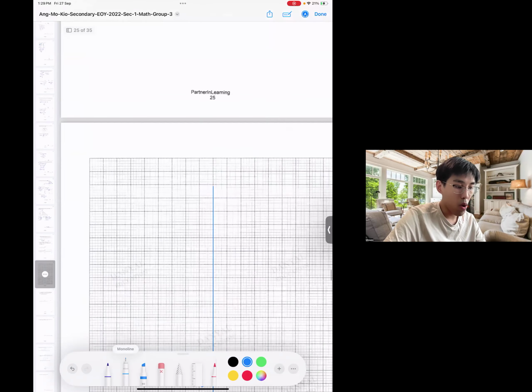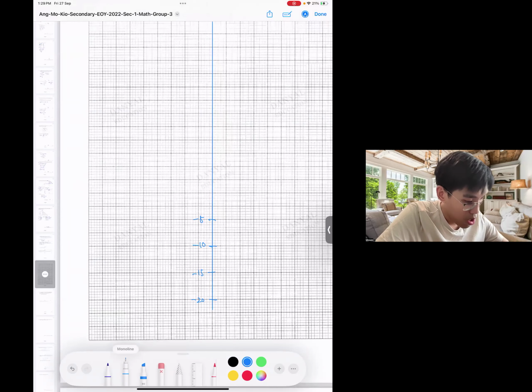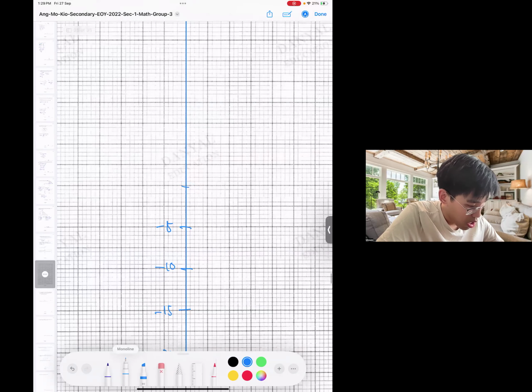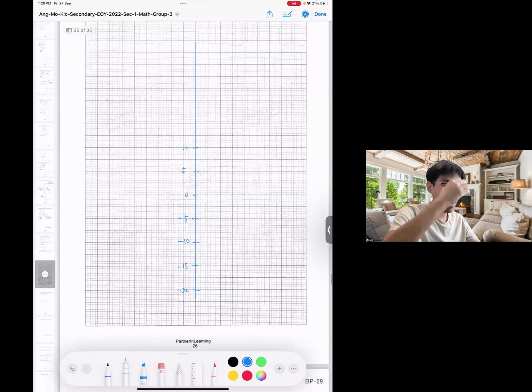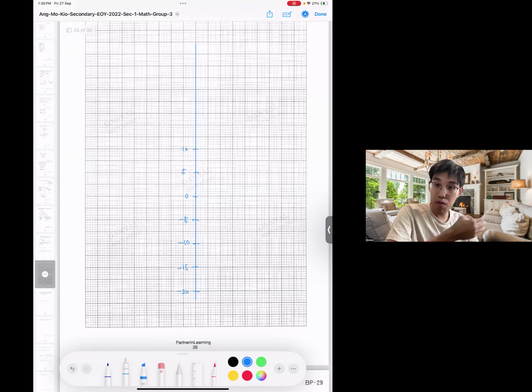Oh, but I need to go up to 10 also. So this here is 0, 5, 10. Like that. Okay. So as you can see, it's still quite far apart.